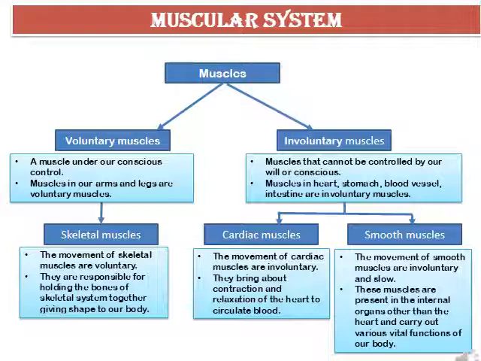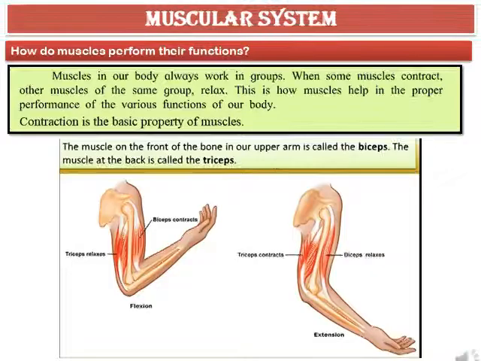Skeletal muscles are responsible for holding the bones of skeletal system together, giving shape to our body, while the cardiac muscles bring about contraction and relaxation of the heart to circulate blood. The smooth muscles are present in the internal organs other than the heart and carry out various vital functions of our body. How do muscles perform their functions?